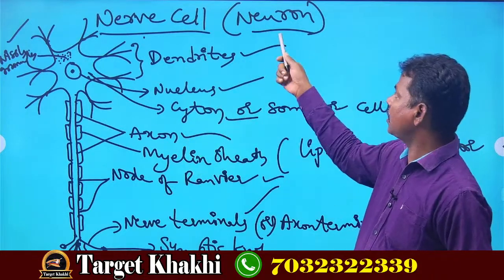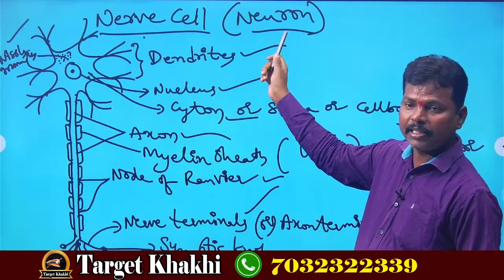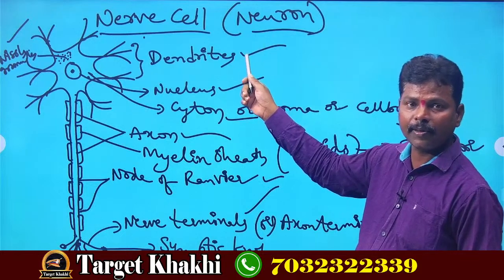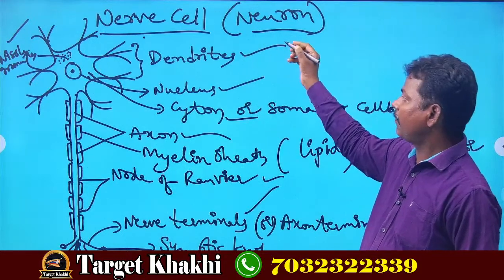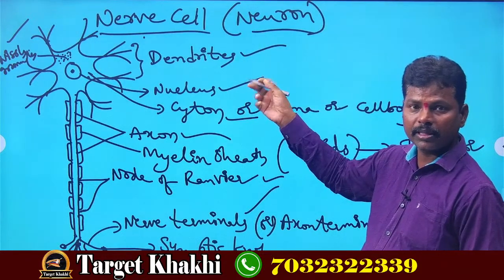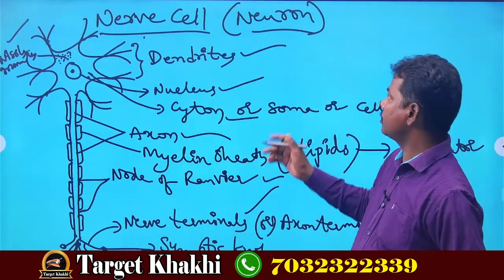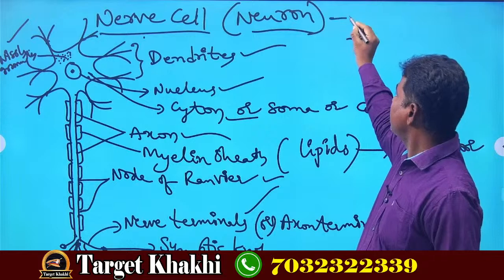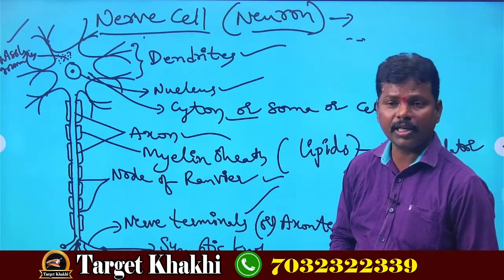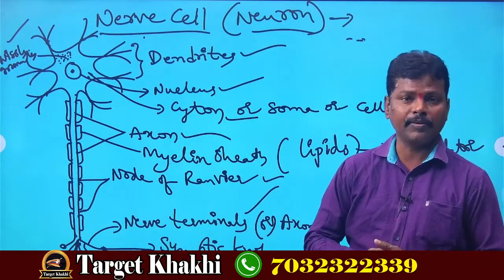So nerve cell, other name is neuron. What is neuron? Longest cell in our body, which cannot reproduce. Next, it will damage for every 10 years. Next, it is also called structural and functional unit of nervous system.